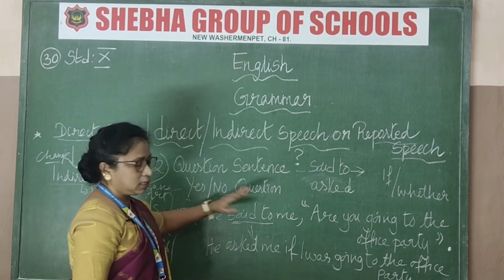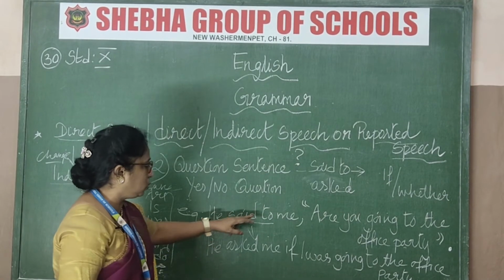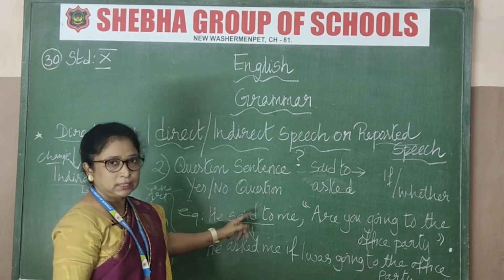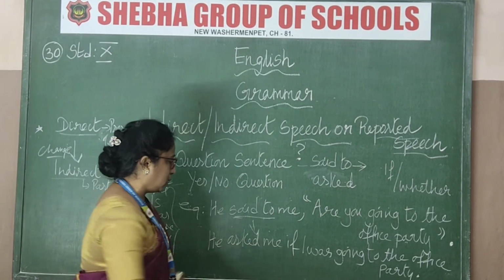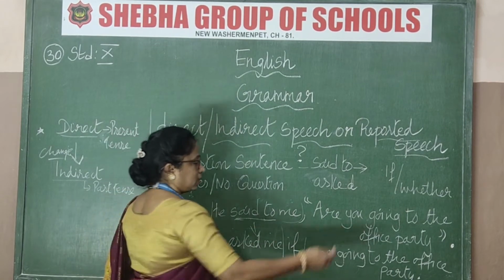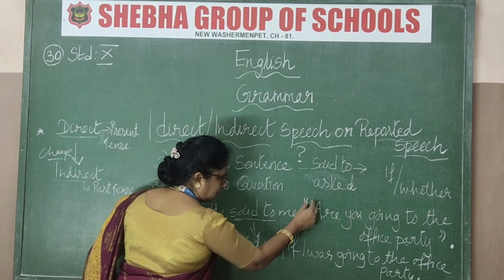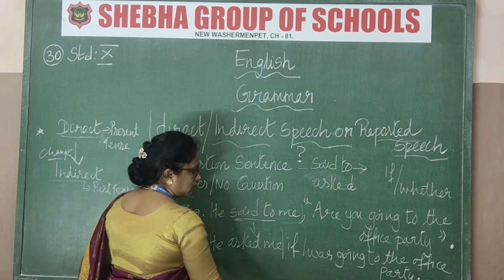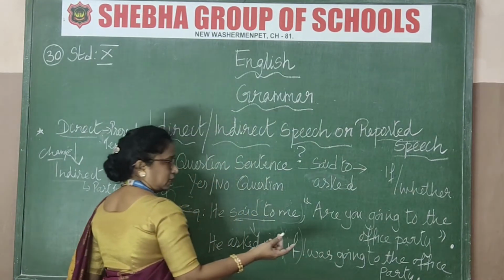That should be till there only. The to should not be brought down. Don't bring it down. He said to me: said to will change into asked. He asked me. That's all. This part of the sentence is over; till here you finished. Now when you're going to join the next part with this sentence, the joining word that you're going to use is if. Got this now? The joining word is if or whether. You can use either.